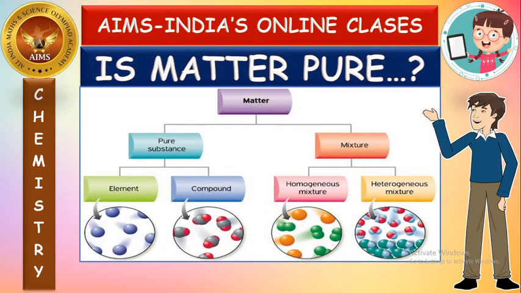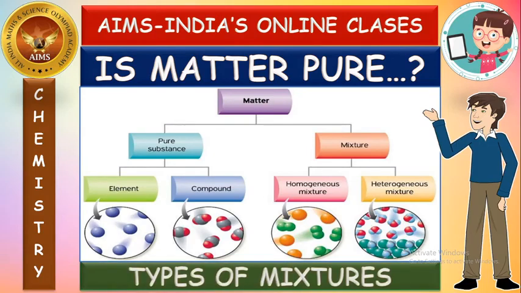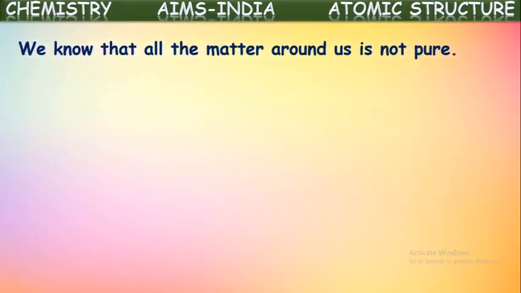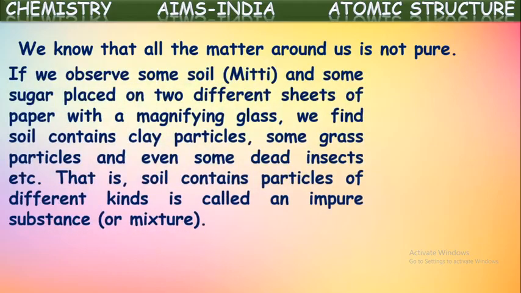Here we are discussing the chapter Is Matter Pure? In this session we are going to see about types of mixtures. We know that all the matter around us is not pure. Yes, the matter around us may not be pure. Some substances are pure and some are impure substances.